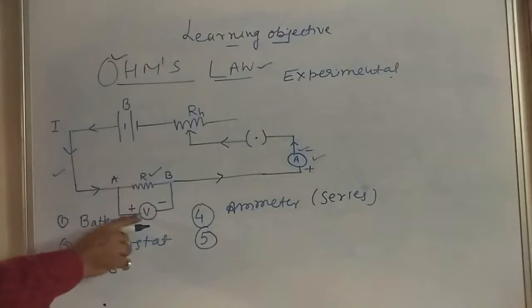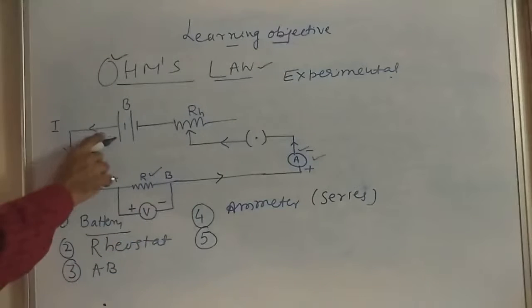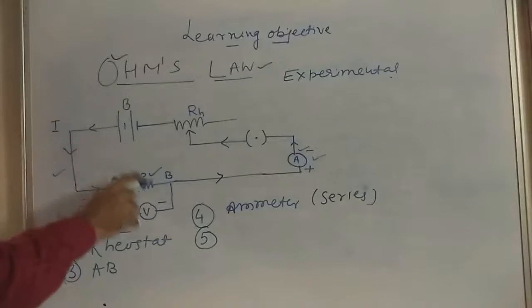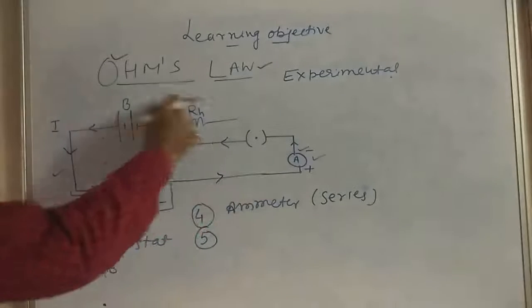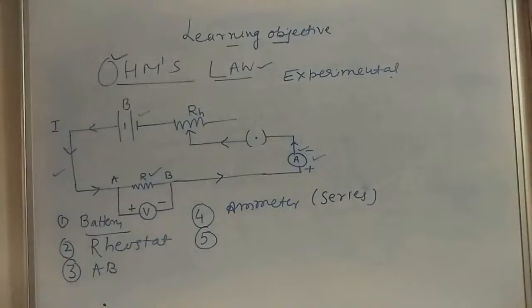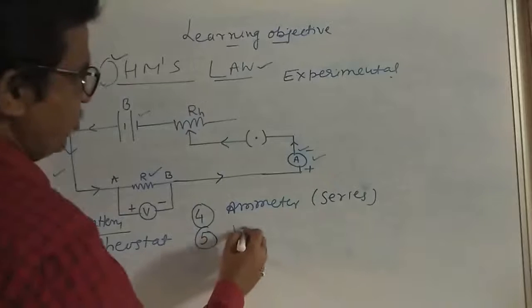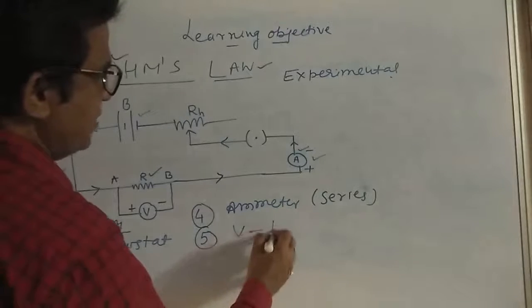Again note that the positive terminal of V goes to the positive terminal of the battery and the negative terminal goes to the negative terminal of the battery. Okay, this is the voltmeter, that is in parallel.